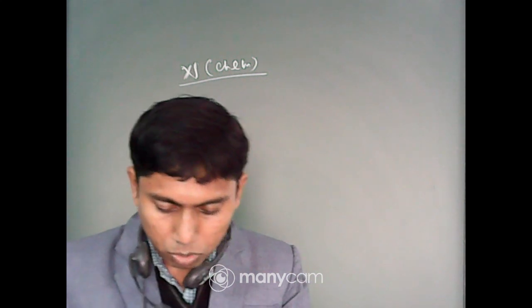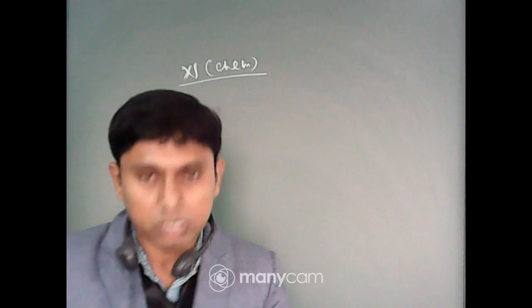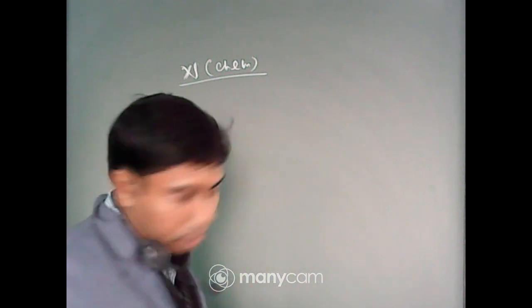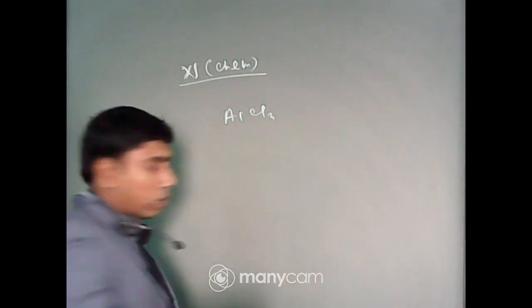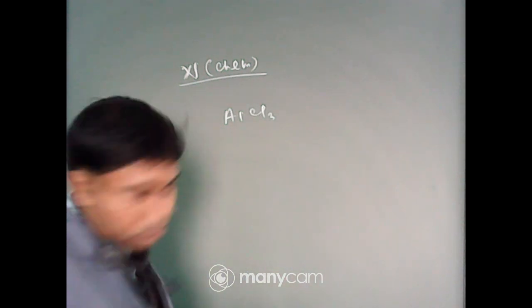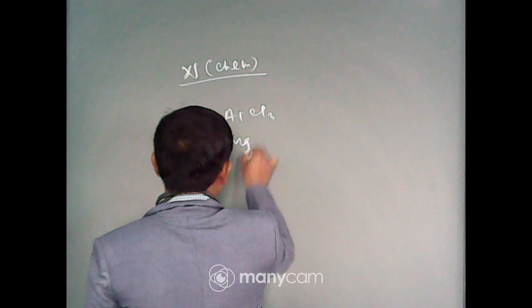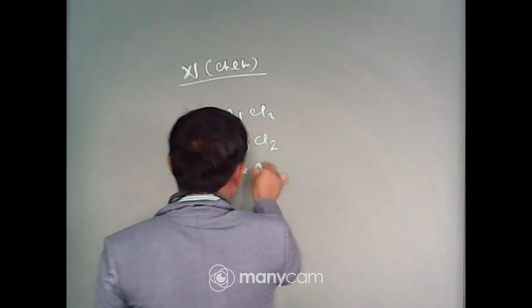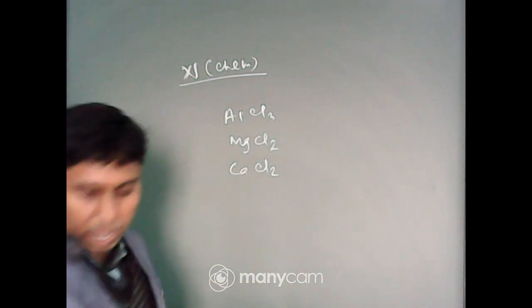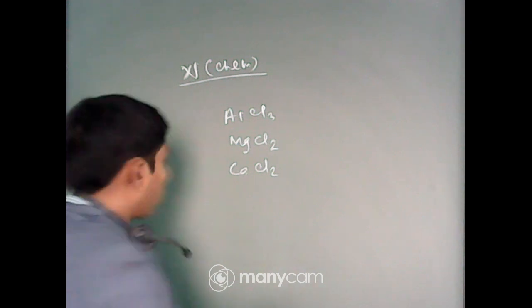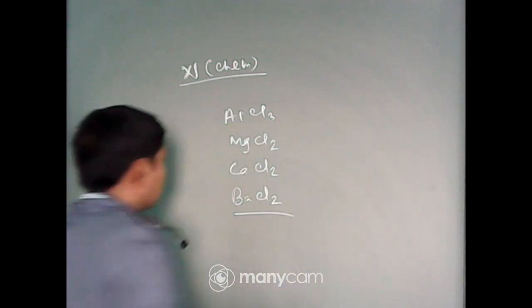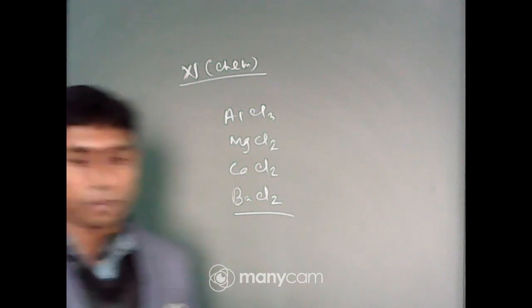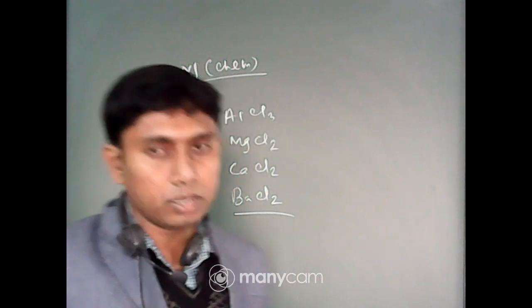Next one, which of the following is a Lewis acid? The options are AlCl3, MgCl2, CaCl2 and barium chloride. Now what is the definition of Lewis acid? Those having a shortage of electrons are Lewis acids.